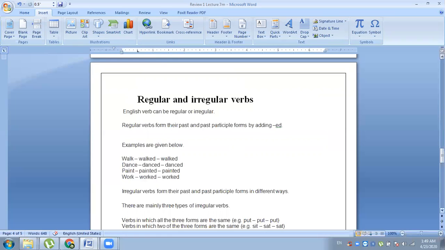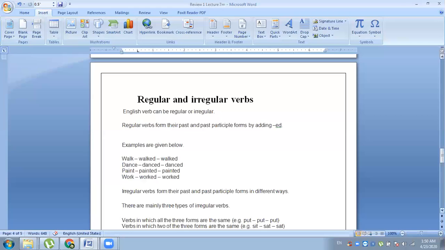For example, if there is a verb walk, chalna, chalta hai, then its second form and third form will be walked, walked. If there is the word dance, its second form will be danced, danced. Paint, painted, painted. Work, worked, worked. So all these words add only ed in the second and third forms. These represent the regular verbs. So regular verbs are those verbs whose second and third forms only get the addition of ed.